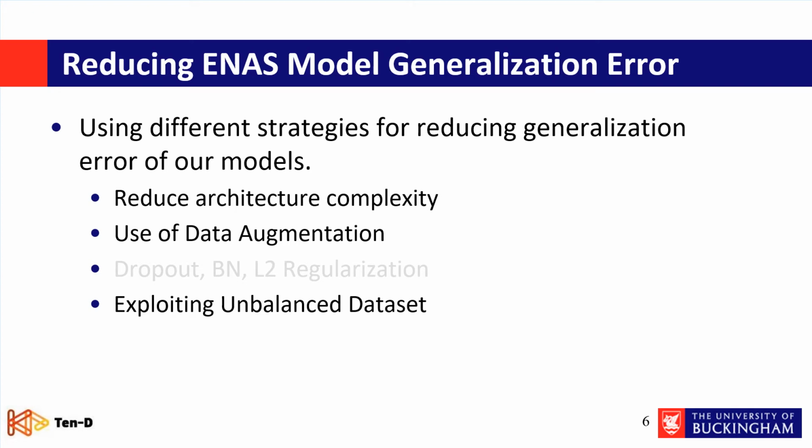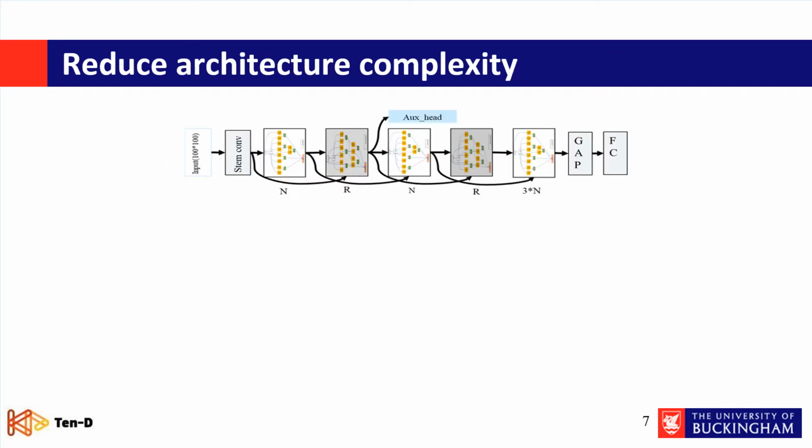That's why we want to increase the number of benign cases and solve that problem. First of all, we thought about reducing the complexity, because one of the reasons for overfitting is overparameterization. That's why we reduced the number of layers from 70 to 7. We didn't change any other hyperparameters from the architecture.